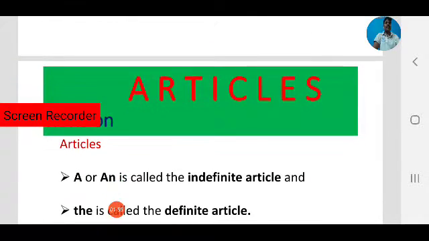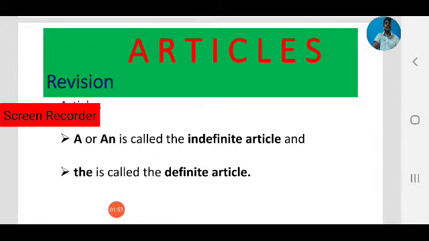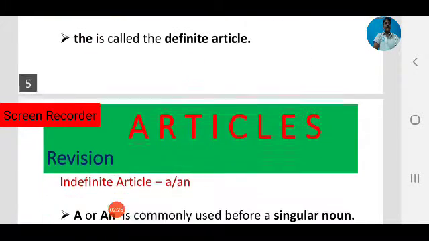Here a or an are called indefinite articles. Indefinite article means it is used before nouns in singular cases, not for specific nouns, but for general use. So the is called definite article. The is used for specific nouns. So a or an.